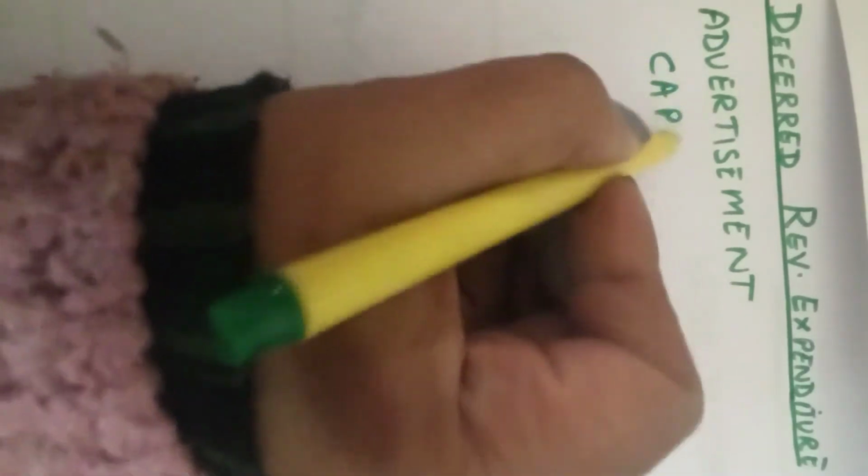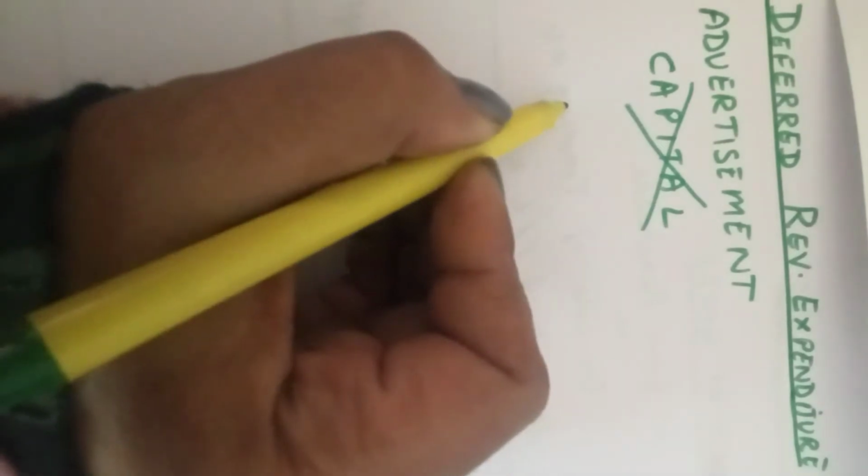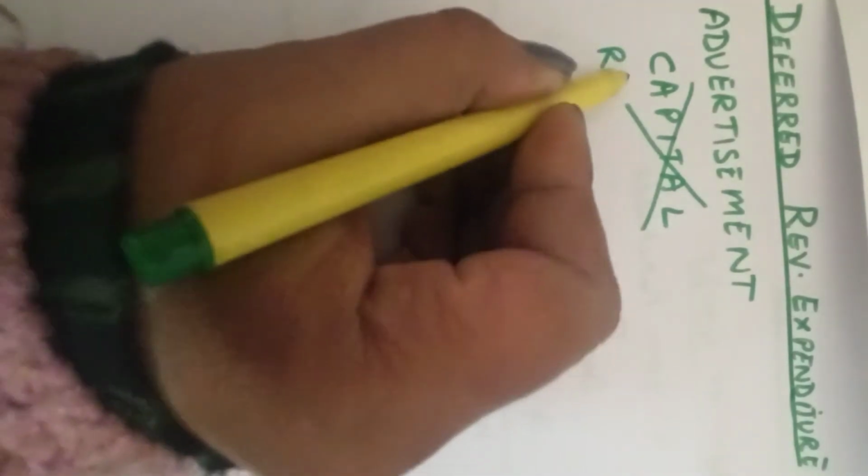What is advertisement? It is the amount that is spent. It is not a one-time expenditure, so we cannot call it capital in nature. It will be wrong to call it capital. So what is it? It is revenue expenditure.